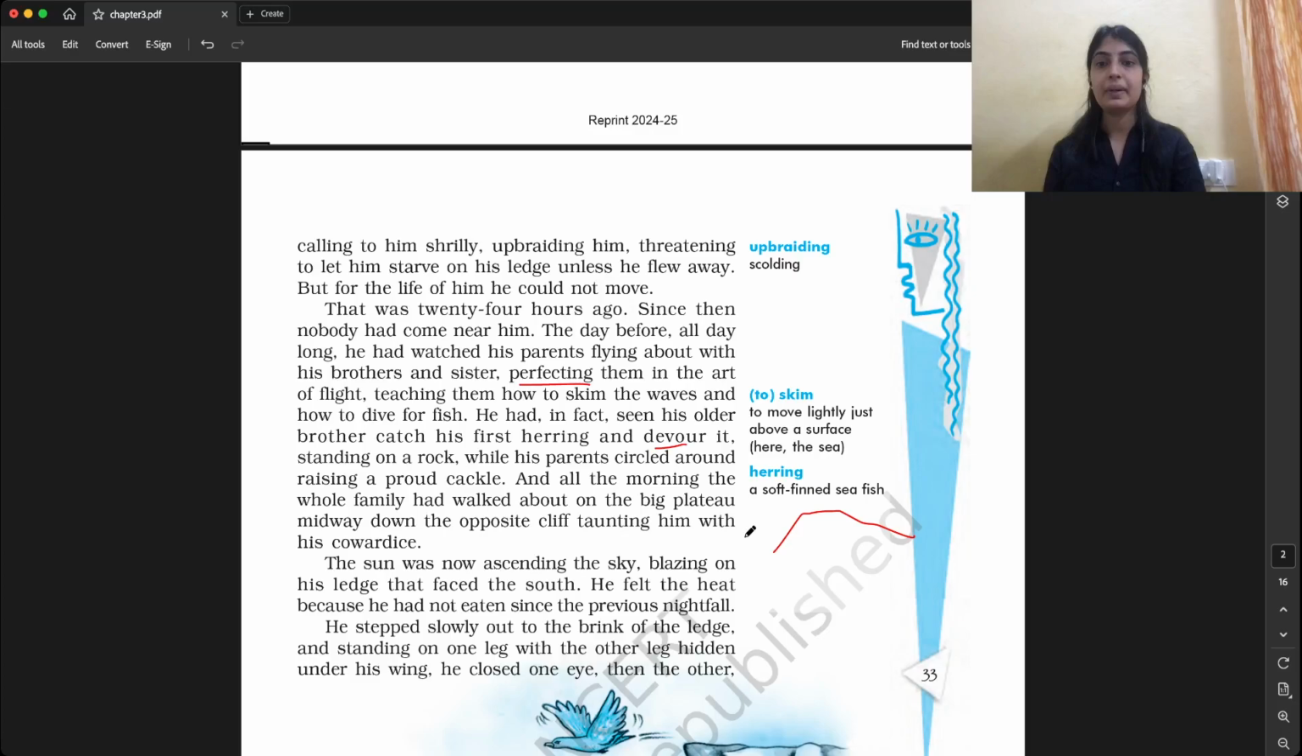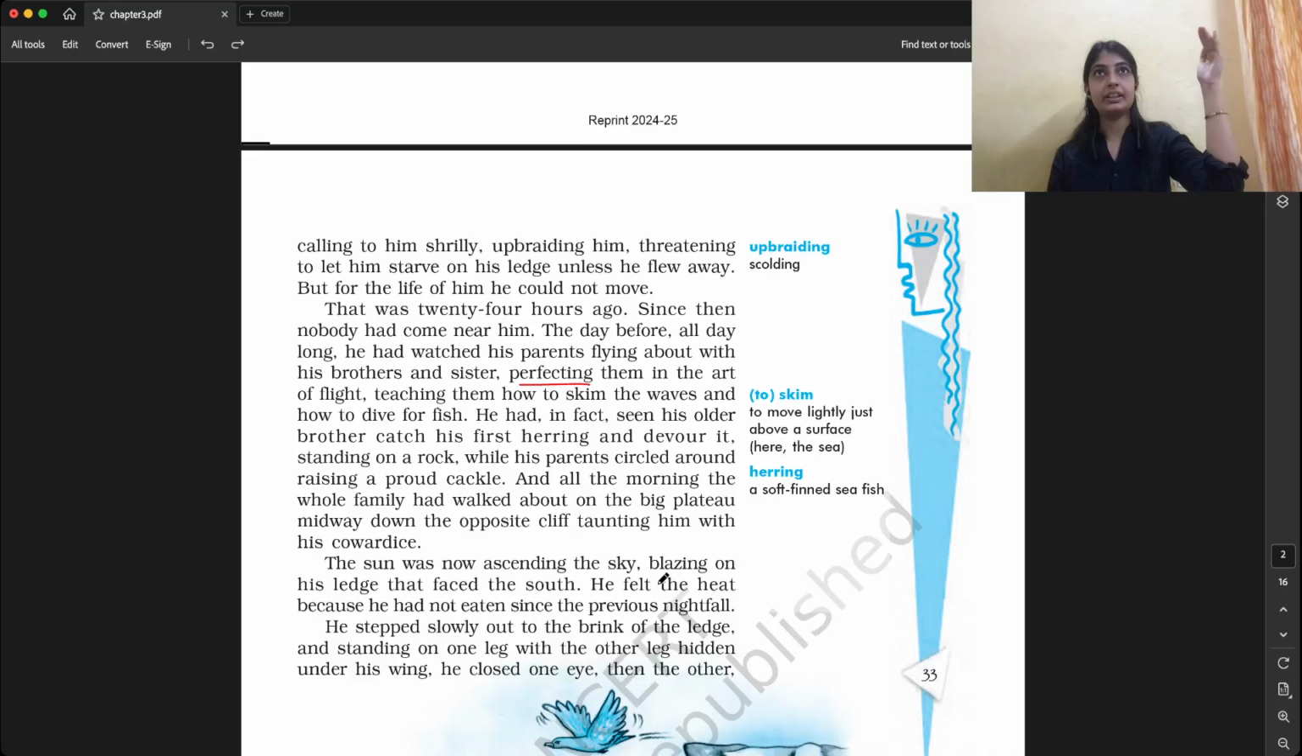Okay. The sun was now ascending the sky. Ascending means increasing in height. That means it was going up, coming overhead, and blazing on the ledge that faced the south. Now his cliff, the young seagull's cliff, was facing the south, and the sun was shining. Blazing means shining on his ledge that faced south.